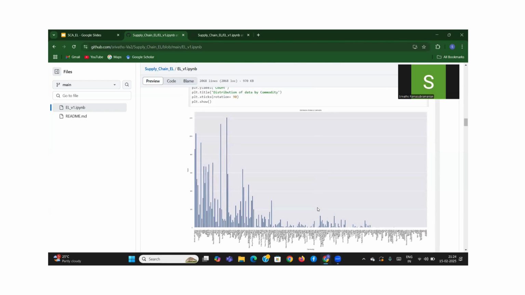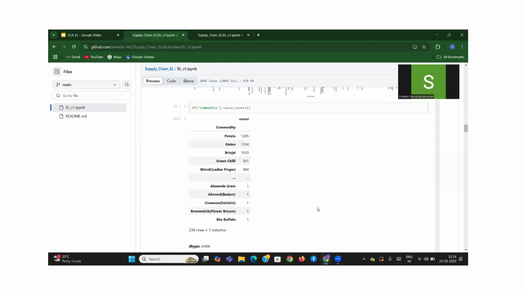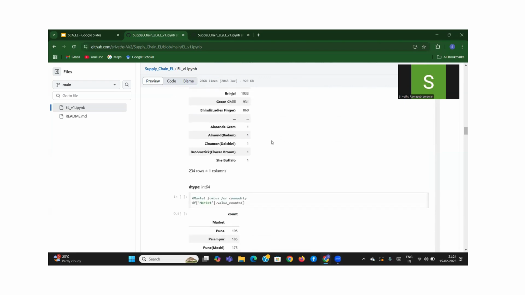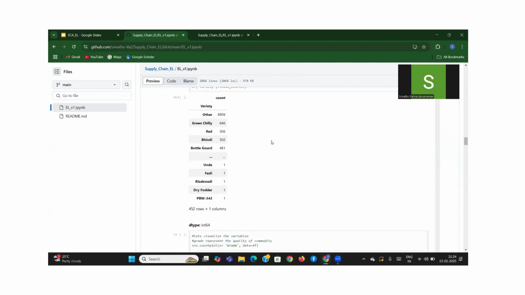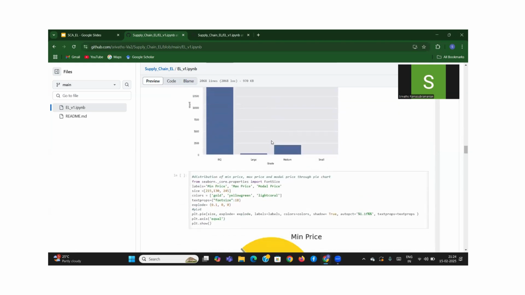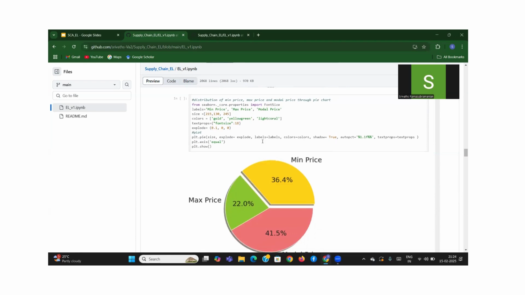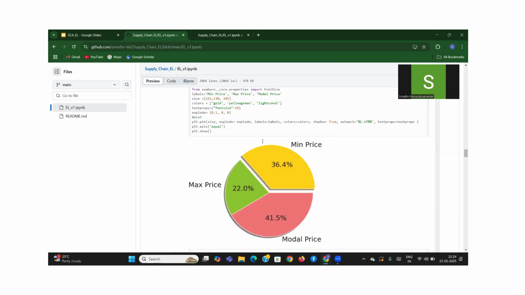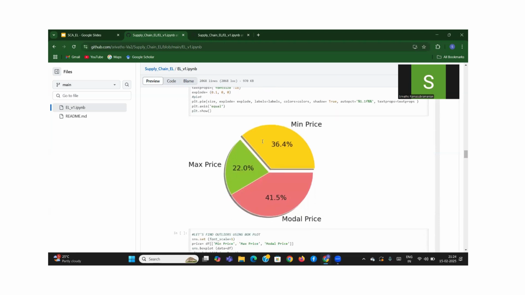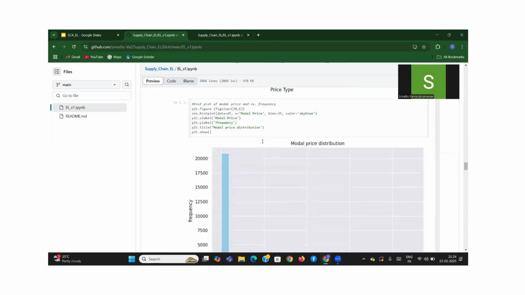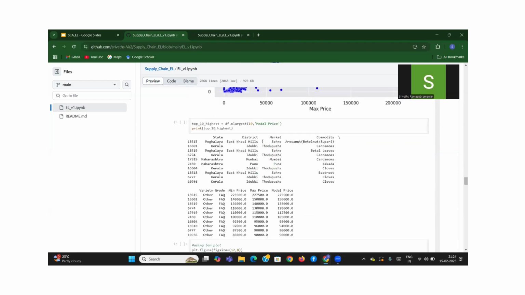And then we go ahead and derive what is being sold the most. What's the maximum commodity being sold in India across all markets? We see that potato, onion, brinjal, in this order, are the most sold in this country. So we perform data analysis like this. We also tell you the distribution of minimum price, maximum price, and modal price throughout the market, how it's distributed, and what the different price distributions are across all markets in the country. And then we try to derive a lot of actionable insights out of this.